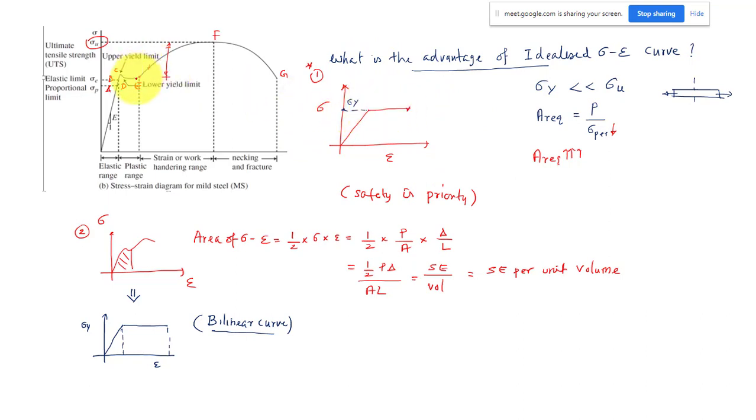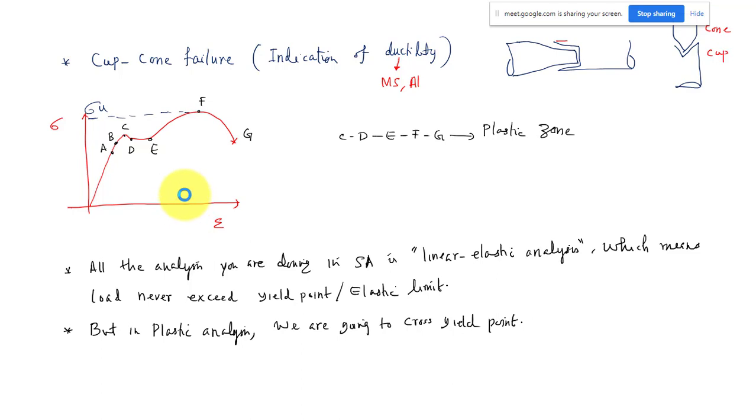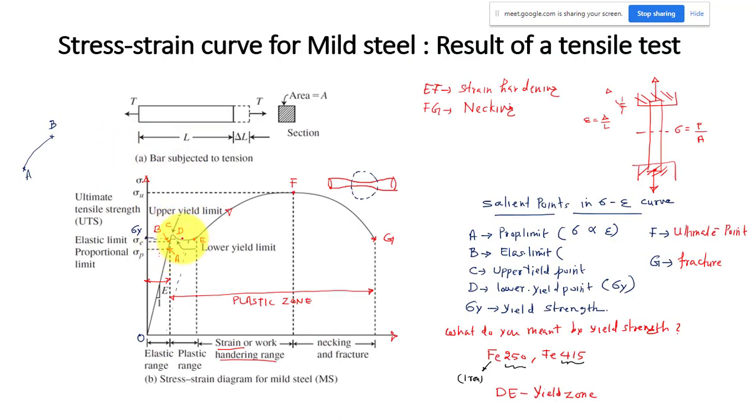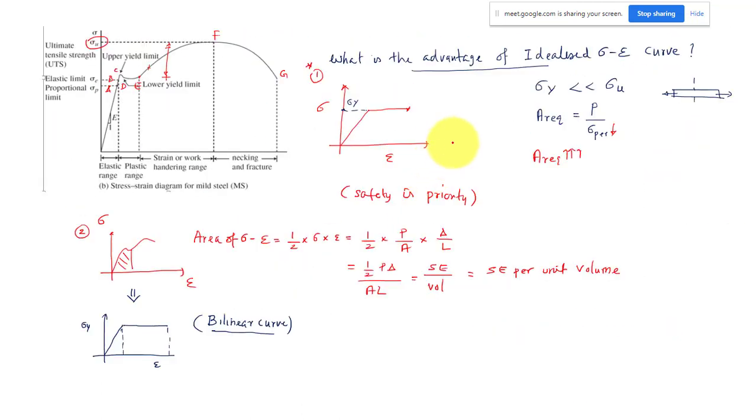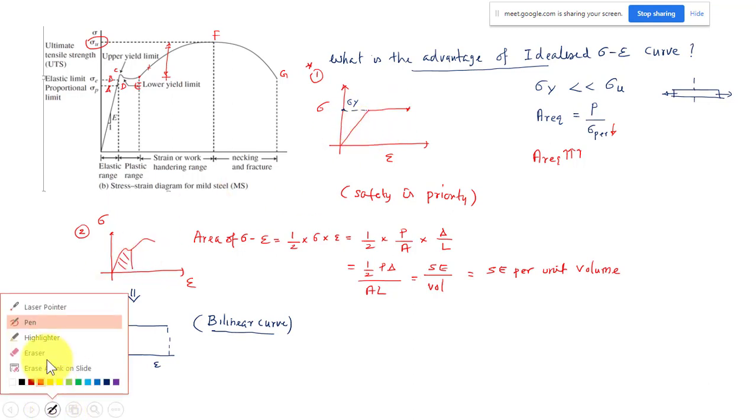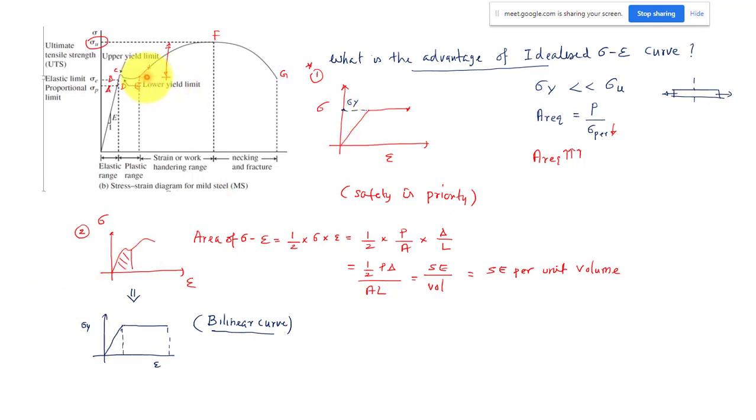This is the maximum stress level, only up to this point. And we are neglecting the small parts. In the idealized stress strain curve, two aspects we are neglecting. One is the strain hardening. What is the meaning of strain hardening? The material will again start resisting the load due to the rearrangement of the crystalline structure.